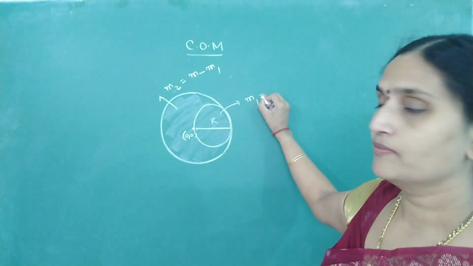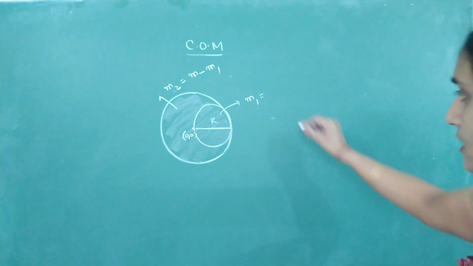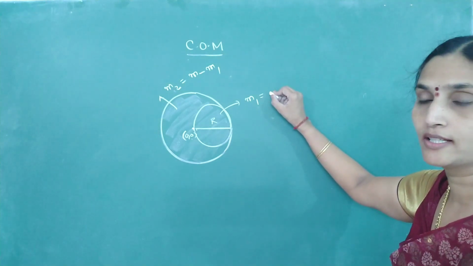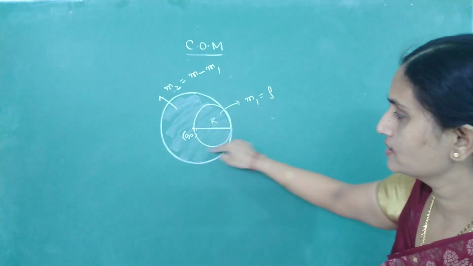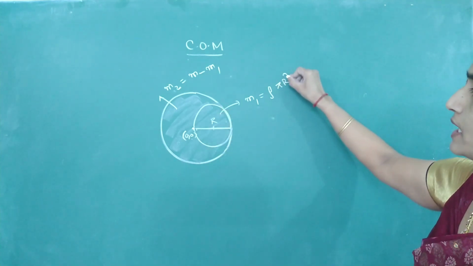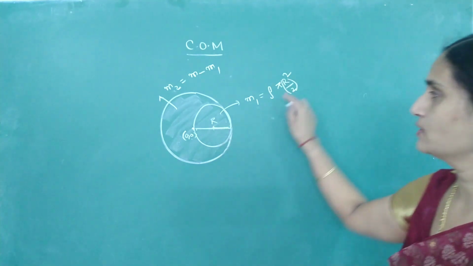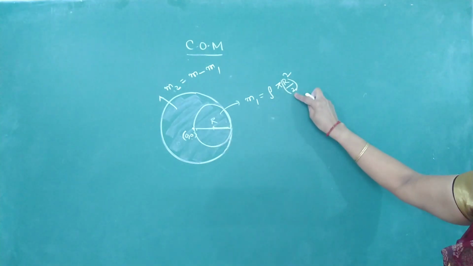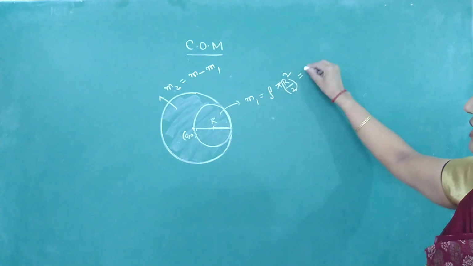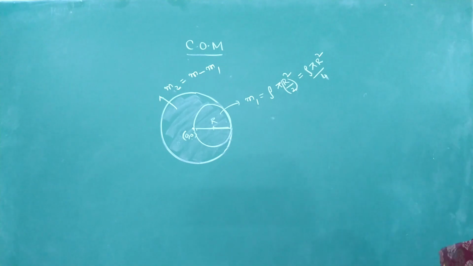How to get the value of m1? We know m1 is equal to, if it is of same density, density into surface area, two dimensional. So density is rho. What is the area of this smaller circular disc? Pi r square by 2. Because its radius is r by 2, I am writing it as pi into r square divided by 2. And rho and pi are anyway constants. It's r square divided by 4.